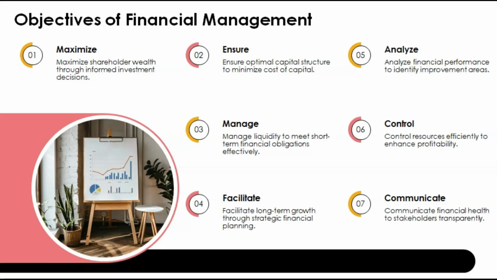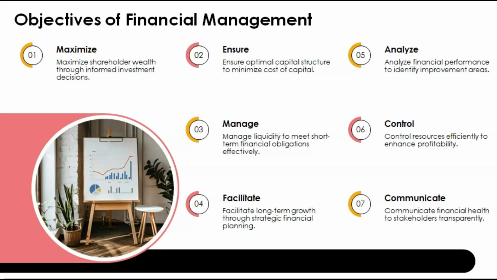Now, coming towards objectives. What are the objectives of financial management? The first objective is to maximize shareholders' wealth. How much money shareholders have invested in our business, that we have to maximize as much as possible, because that will be to our benefit also.